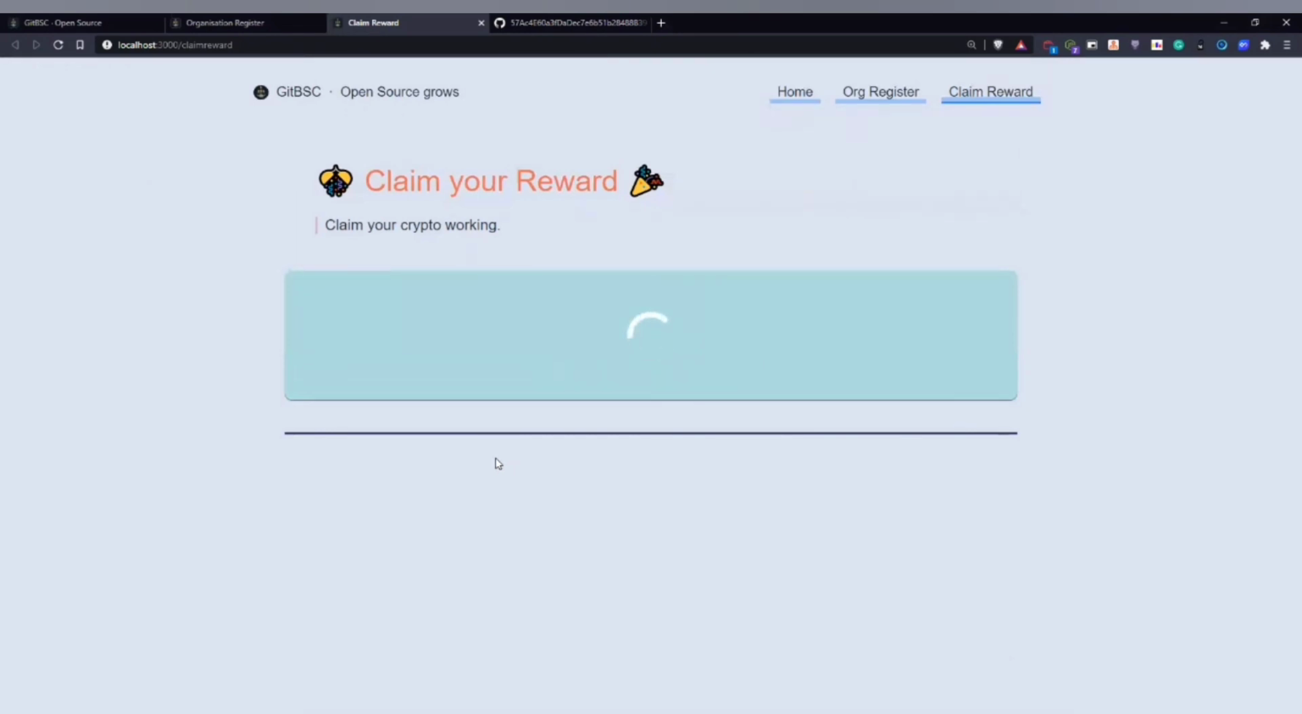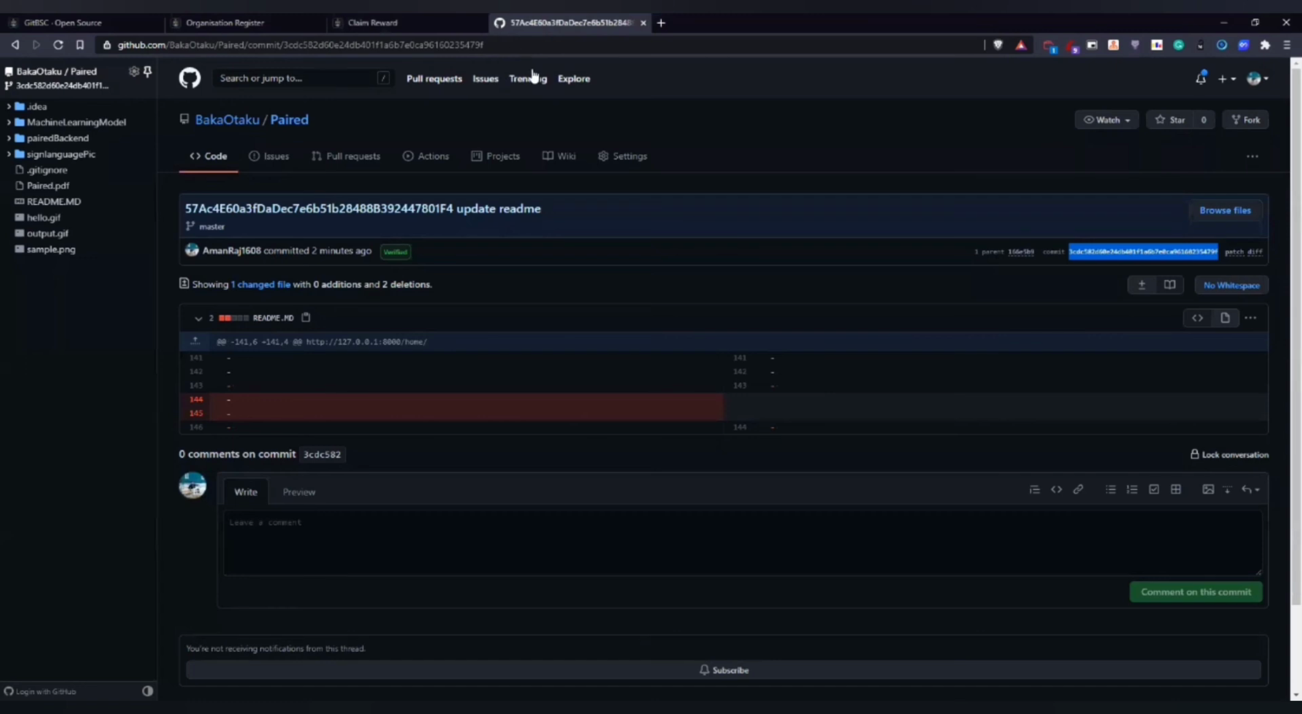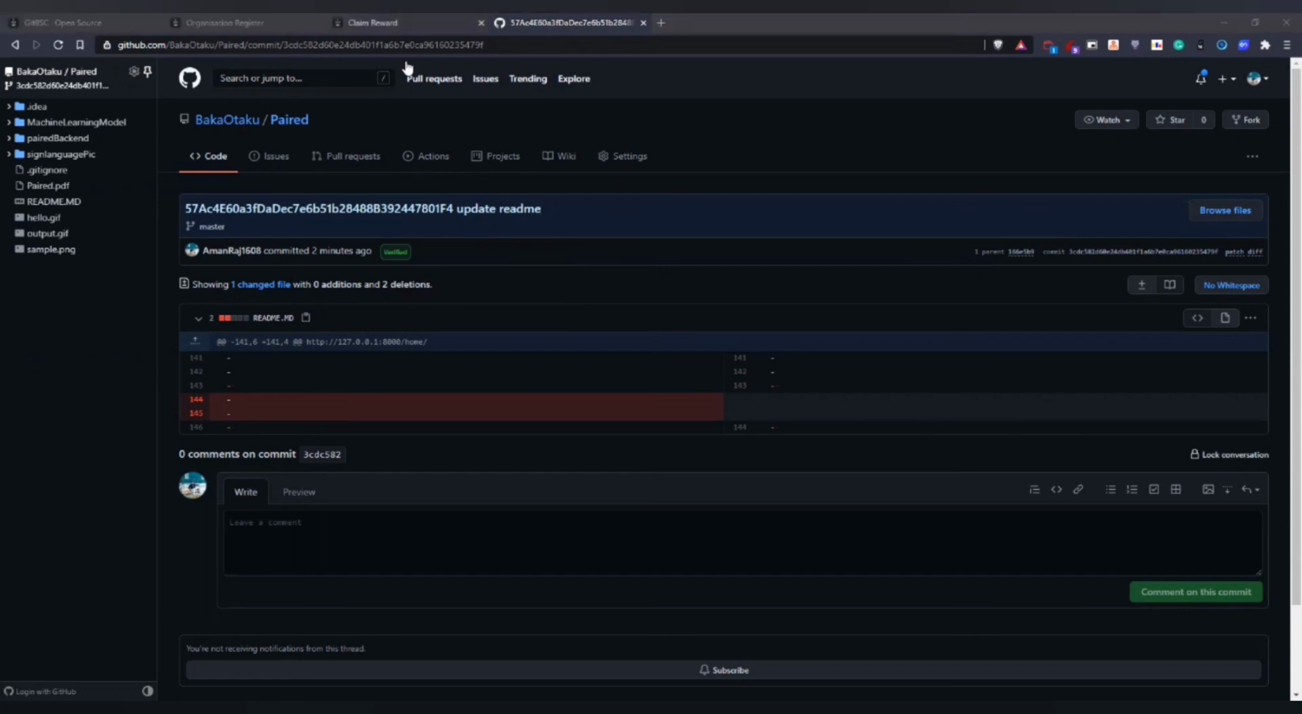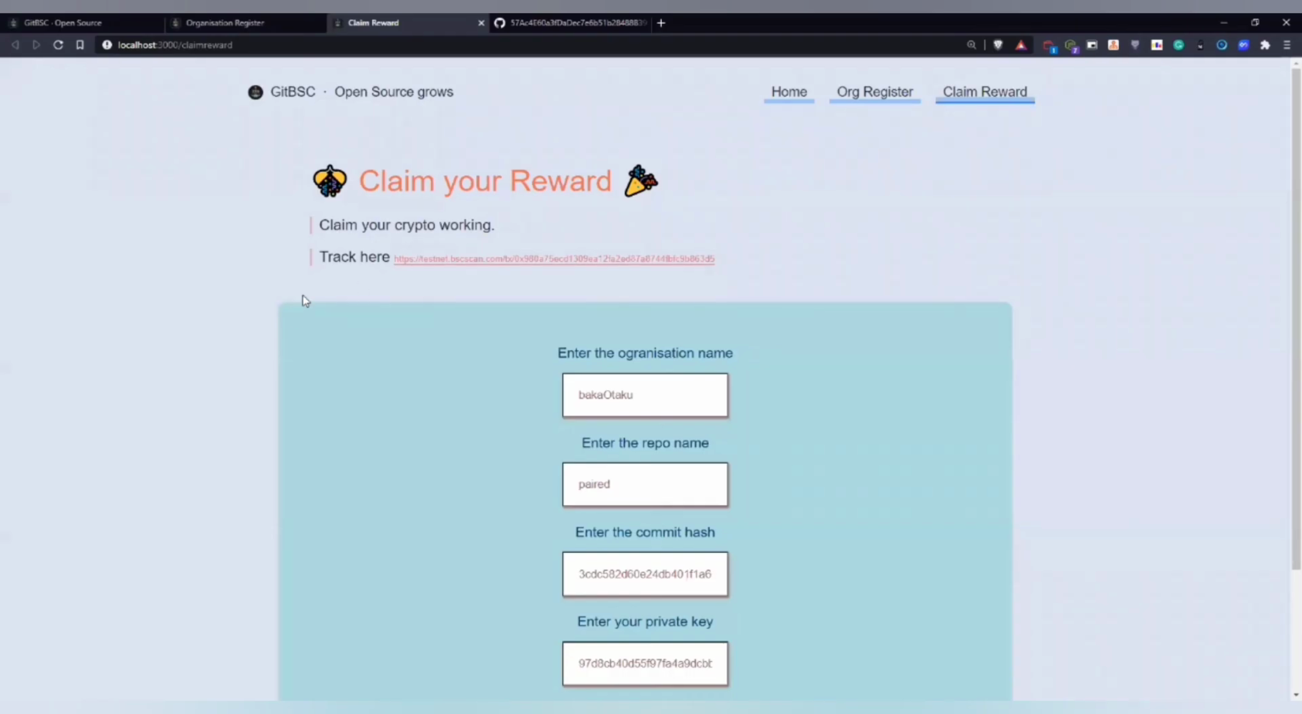Meanwhile, we can go to GitHub and see that the Chainlink Oracle will fetch my public key from my commit message and then verify whether the sender has this public key or not, and then reward me with the decided number of Doge tokens. Now let's go back to claim reward. Yeah, it has been successfully done.